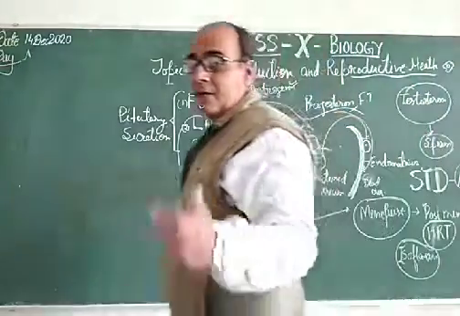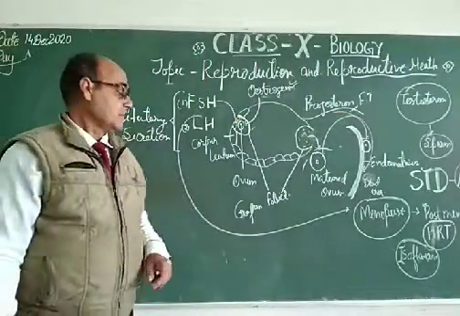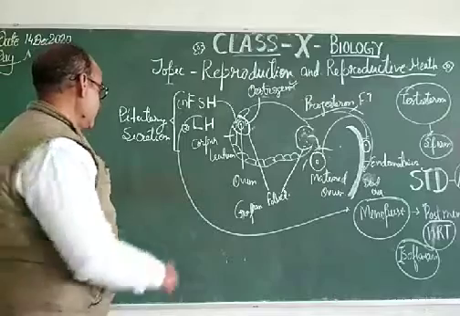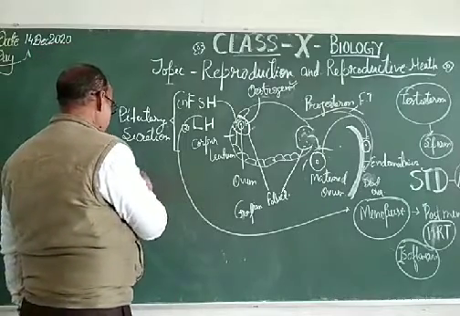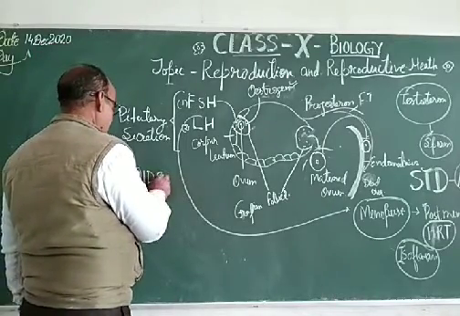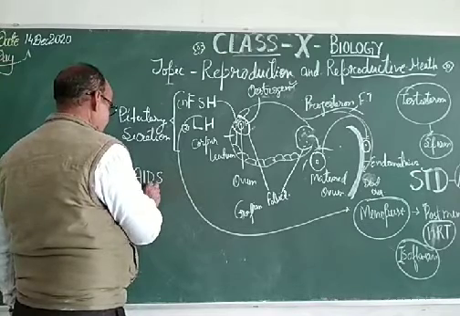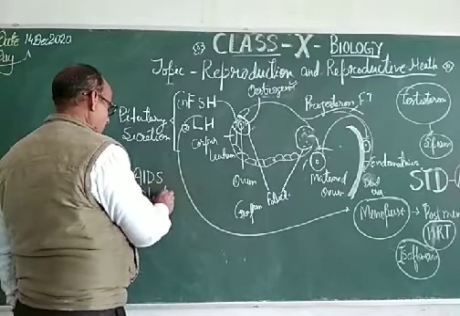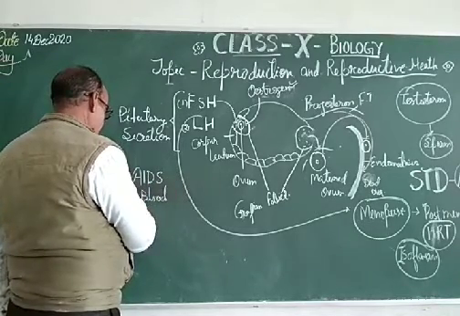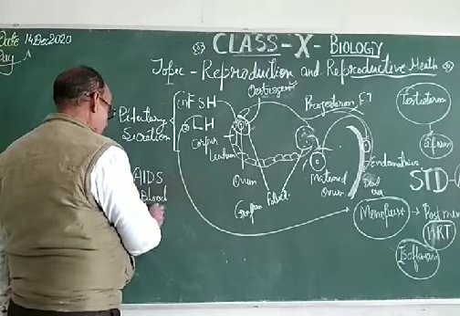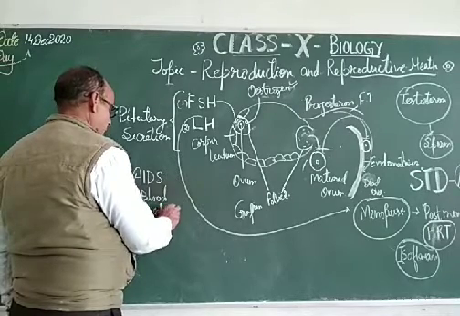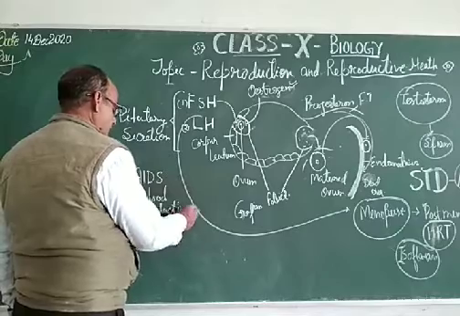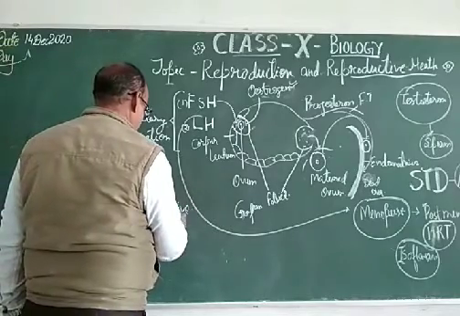Dear students, as far as the AIDS virus is concerned, this virus lives either in blood or in the reproductive organ.